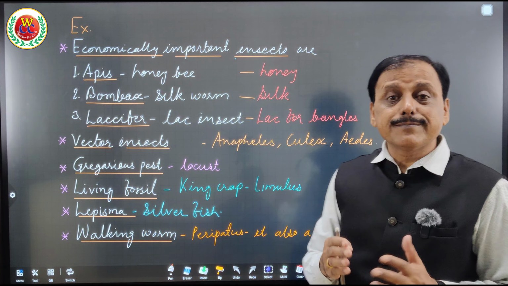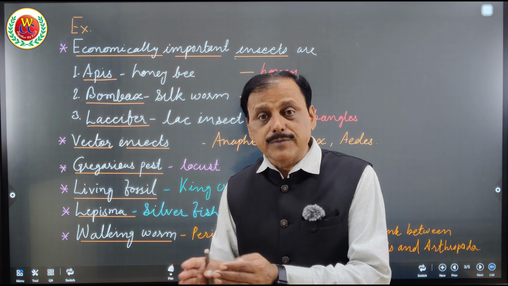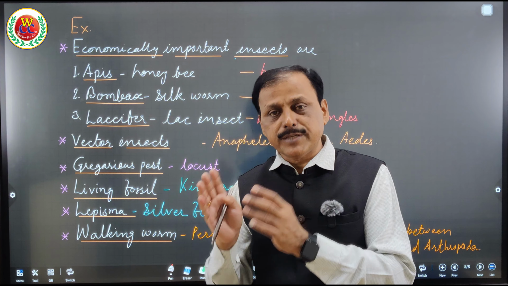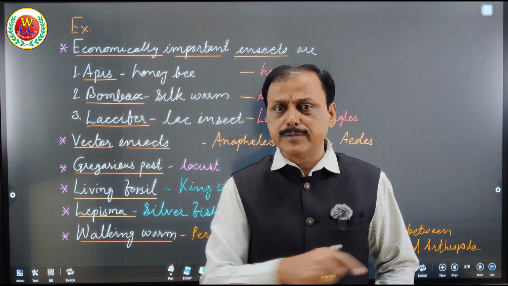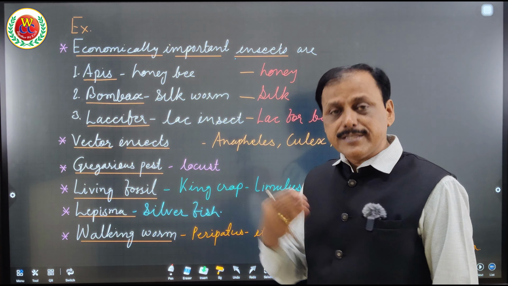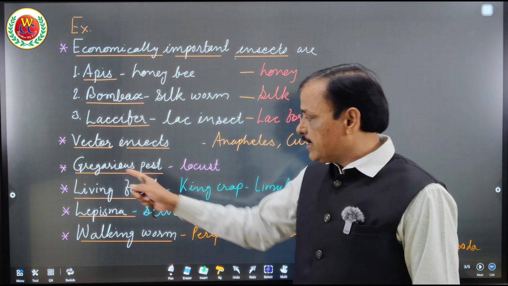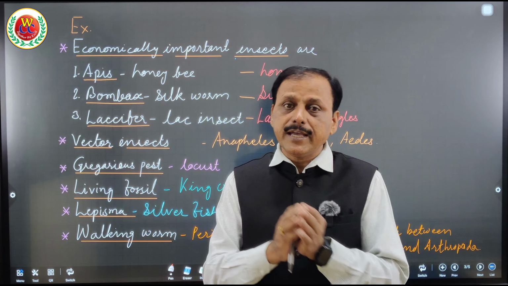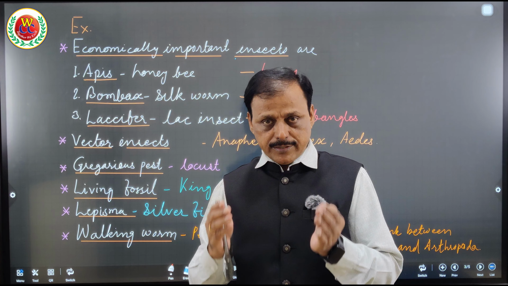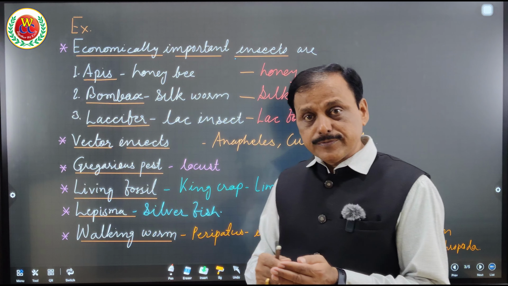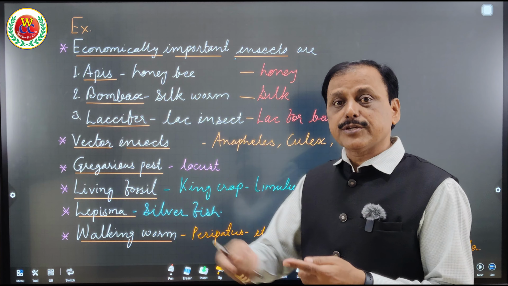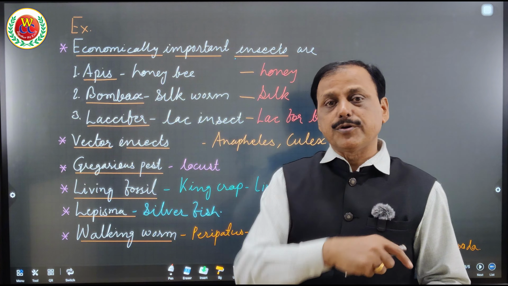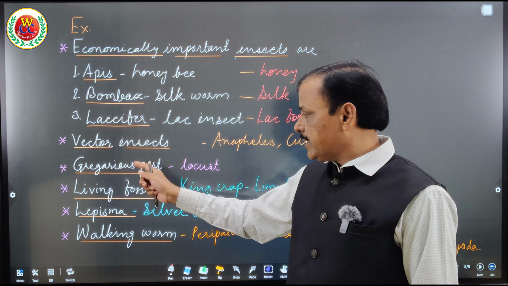Next, vector insects are those which carry pathogens from a diseased person to a non-diseased person. That means the transmission of disease-causing pathogens from one person to another person is done by a vector. So mostly insects, or mosquitoes, are the vectors. As we know, female Anopheles carries the malarial parasite, and Aedes carries dengue, while elephantiasis is caused by a protozoan or worm, and Plasmodium for malaria is carried through the vector, that is, the mosquito.